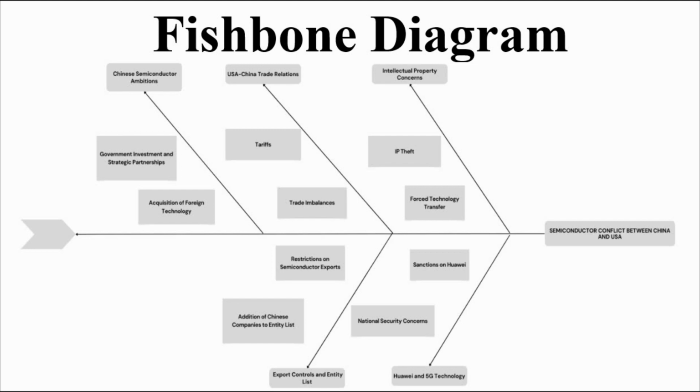And then the intellectual property concerns. This node highlights issues around intellectual property rights and theft. And also, as we can see, the branches below: export controls and the entity list, and also Huawei and 5G technology.